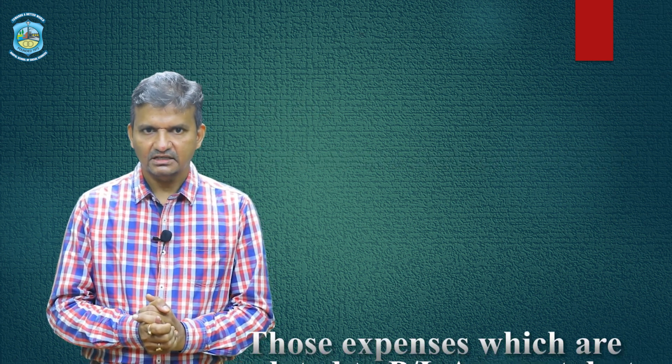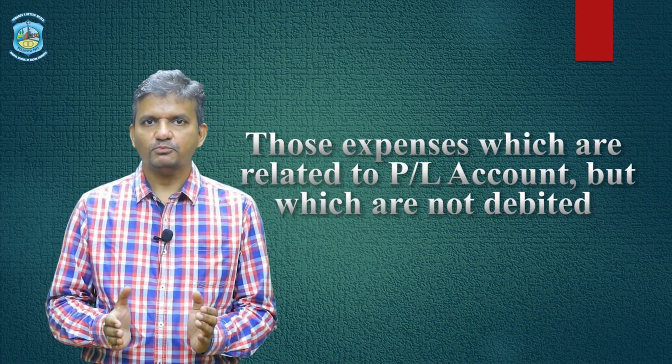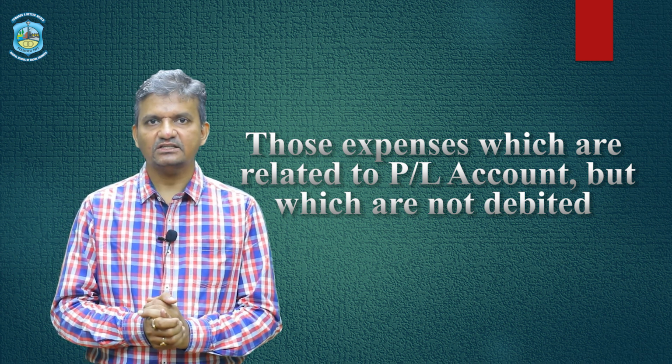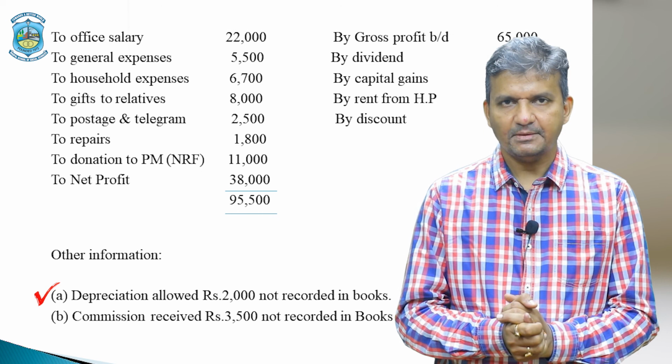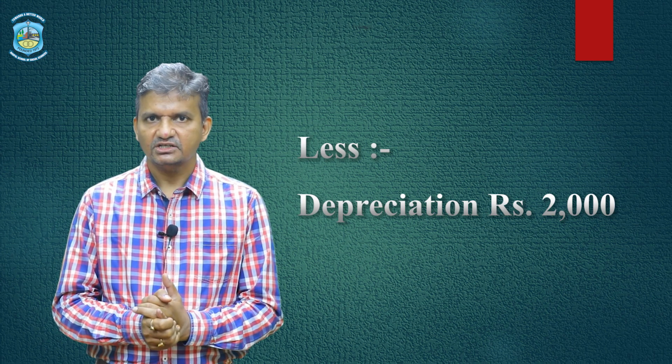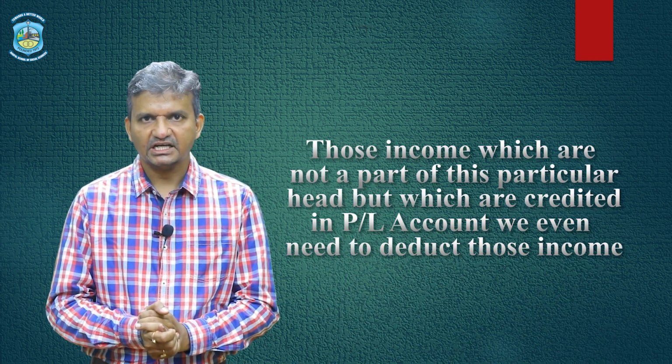Now let's come to the less figures. Now what is the first point under that? Those expenses which are related to profit and loss account but which are not debited. In that case, let's see the first other information which says depreciation allowed rupees 2,000 but which is not recorded in books of accounts. Now, is depreciation a business expenditure? Yes, it's a business expenditure. So it should find its place in the debit side of profit and loss account but which is not there. Hence, I need to reduce it. So reduce depreciation 2,000.